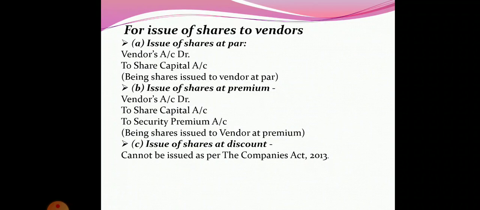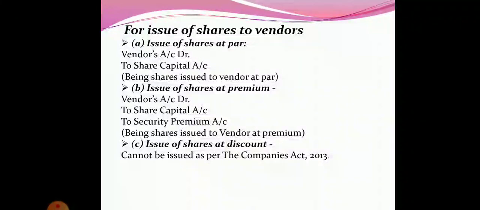In case of issue of shares at par, the entry will be vendor account debit to share capital account. Whereas when the shares are issued at premium, the accounting treatment will be vendor account debit to share capital account and to securities premium reserve account.